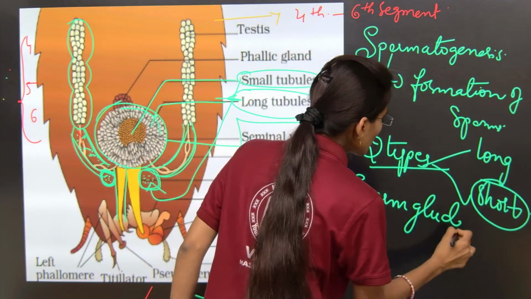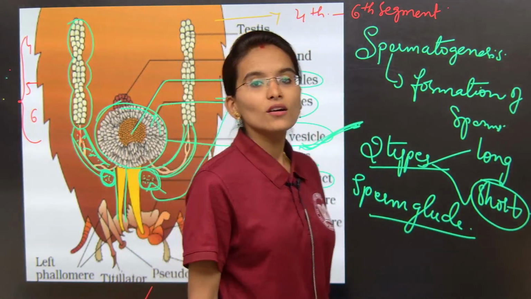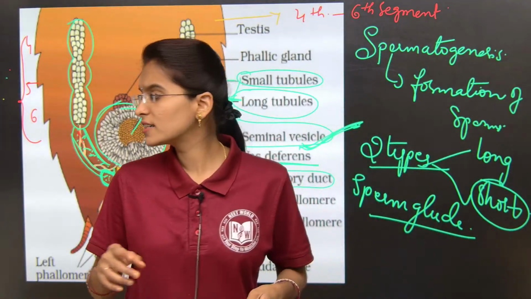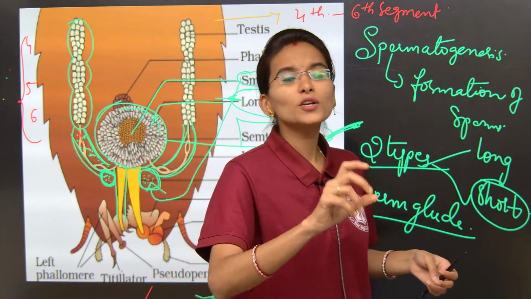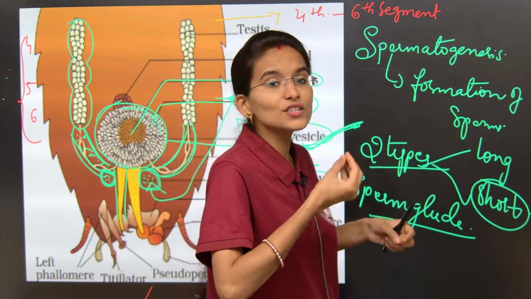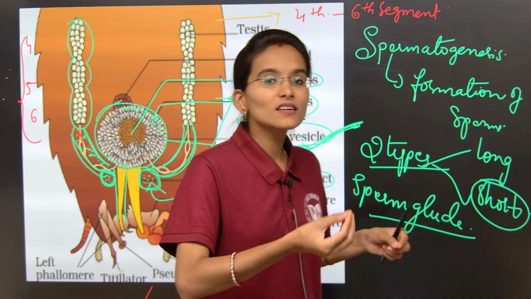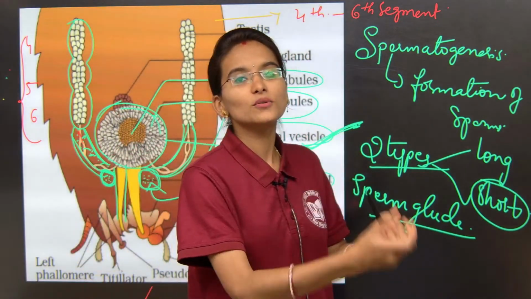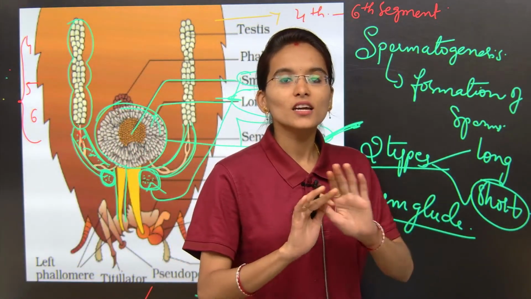The sperm glue is nothing but the sperm ball like structure. Due to the secretion of the sticky substance, the sperms form into the sperm glue. So clear up to this?